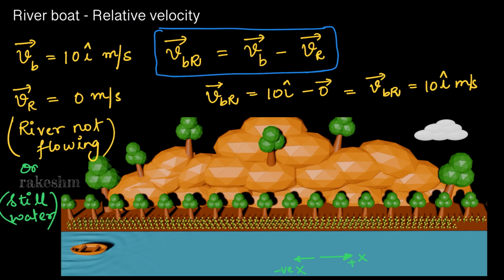So let us have a look at this. The river is not flowing, only the boat is moving. If only the boat moves and the river is not flowing, the velocity of the boat with respect to river and the velocity of boat with respect to ground will be the same. In this case it is 10 meters per second.